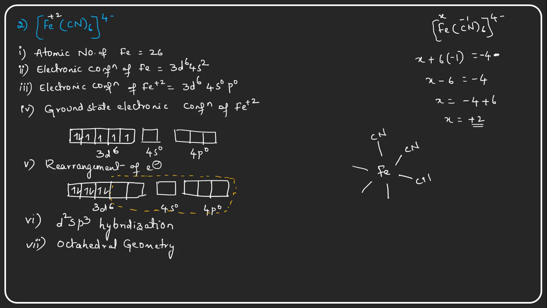They form six coordinate covalent bonds with the empty hybridized orbitals of iron. So this is the 4 minus complex, right?